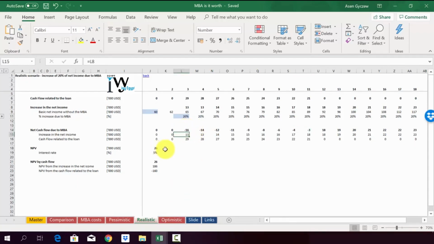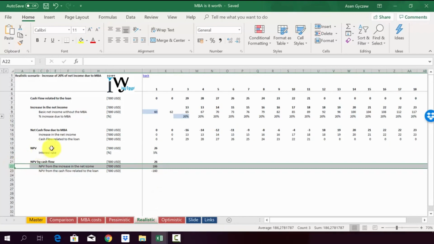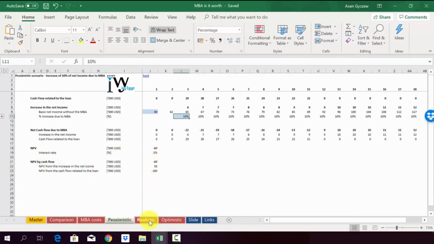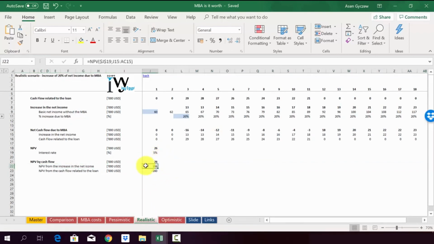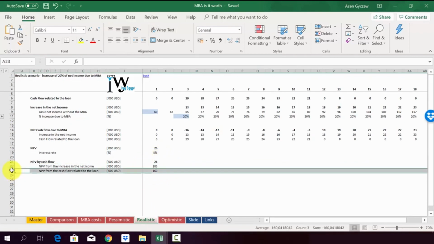And the best way to see it is actually the NPV. The NPV is finally positive and it's 26,000. In the case of the pessimistic, it was minus 67. And this is obviously due to the fact that the NPV of the increase in the net income is much higher. So in the case of the pessimistic, it was 93,000. In the case of realistic, it is 186,000. Obviously, the loan is the same for every scenario, so this doesn't change at all.